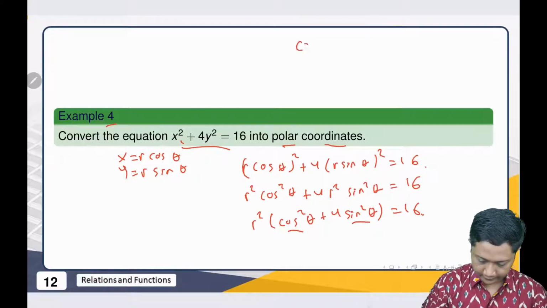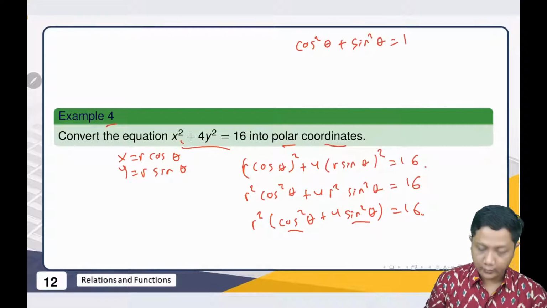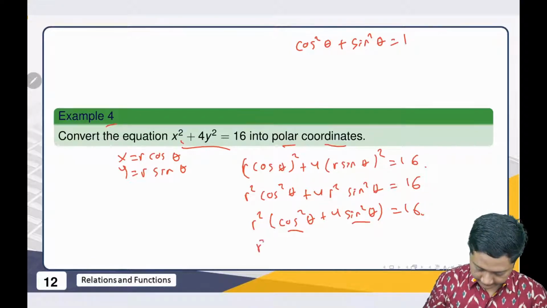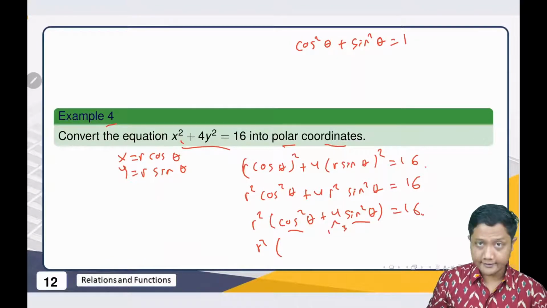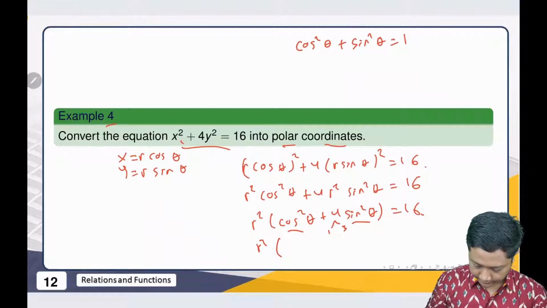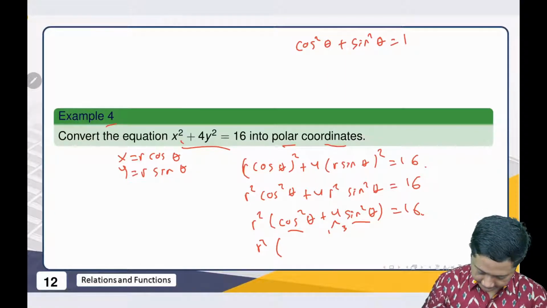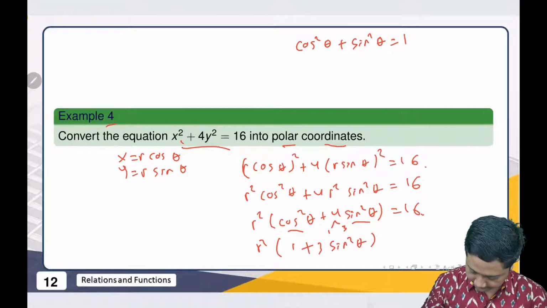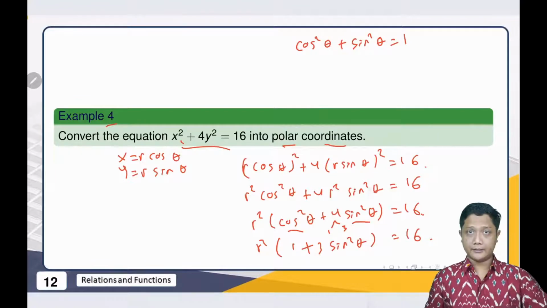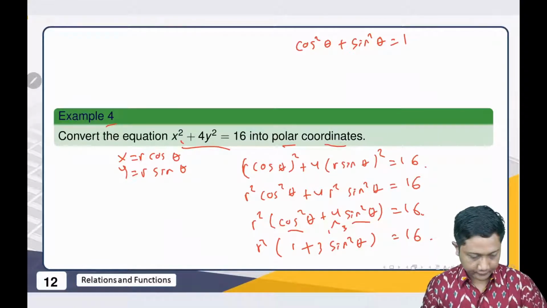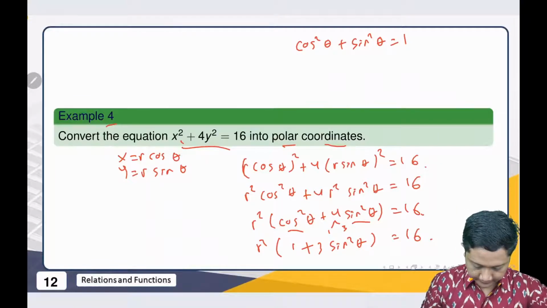So we have cosine squared plus sine squared theta is equal to 1. So we are only left with, because we break this, 1 plus 3, right? So sine squared theta plus cosine squared theta is 1. Then the rest is 3 times sine squared theta. And we get this one. Okay, that's for another example.